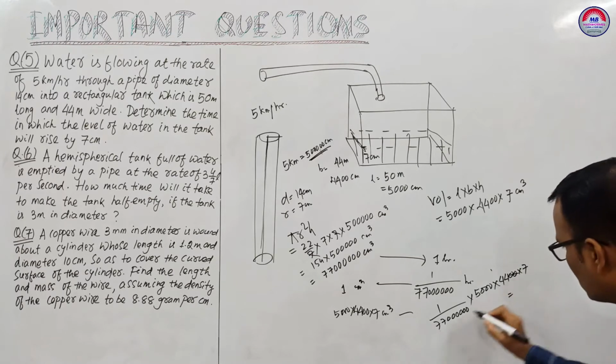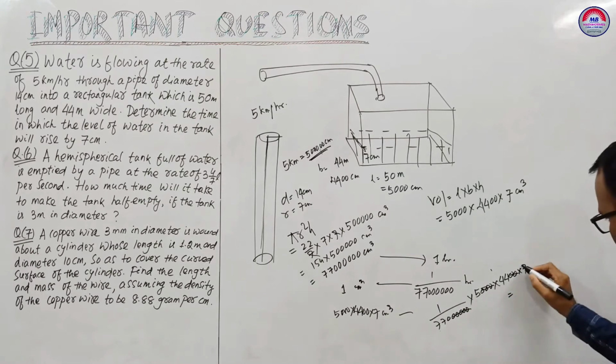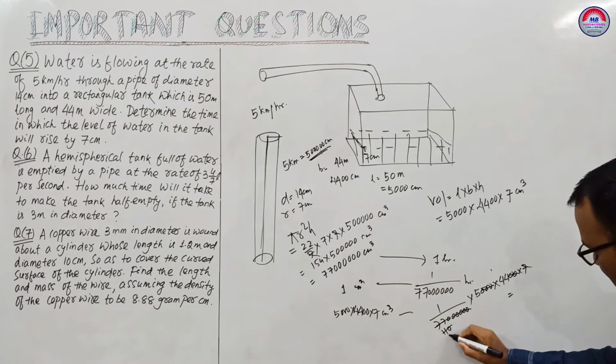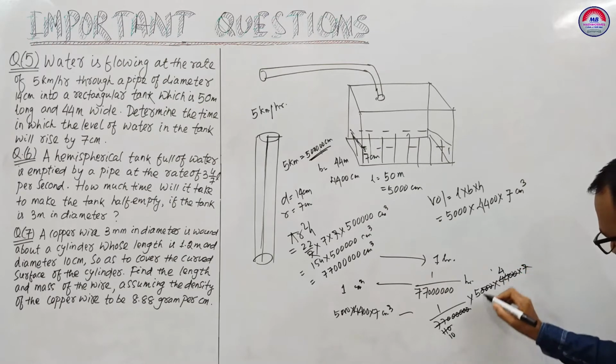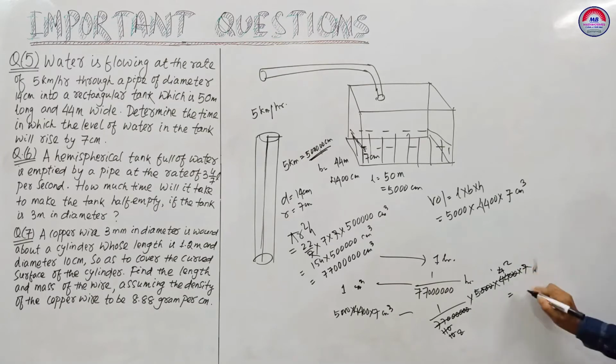You see the zeros cancel, then 7 cancels, 11 and 4, 5 and 2, so that is 2. The answer is 2 hours.